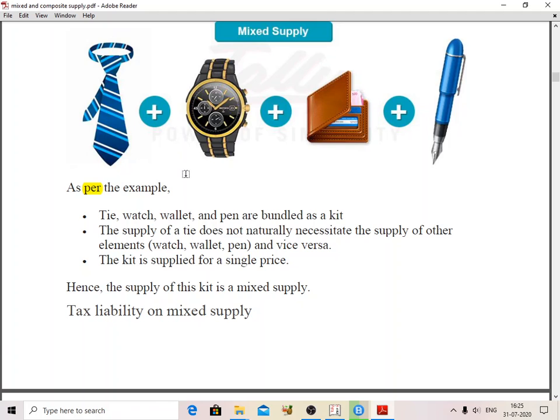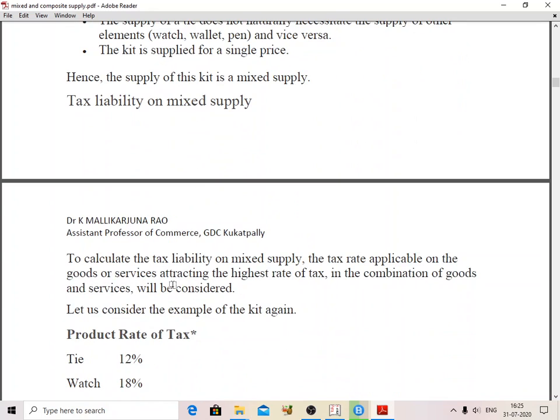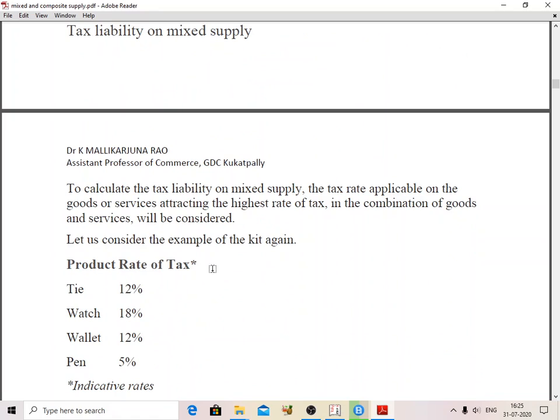So the taxability of supply is like this. To calculate the taxability on a mixed supply, the tax rate applicable is that of the goods or services attracting the highest tax rate in the combination.